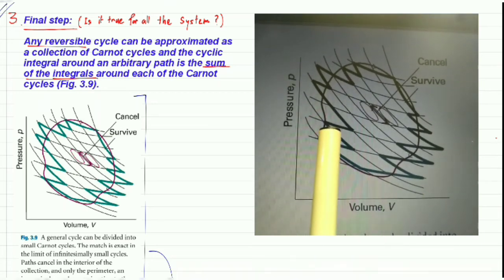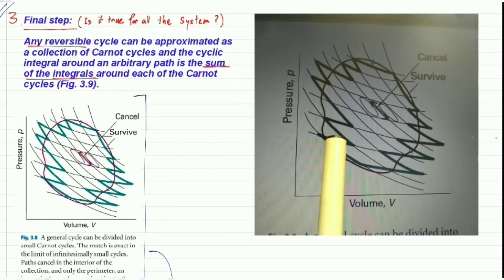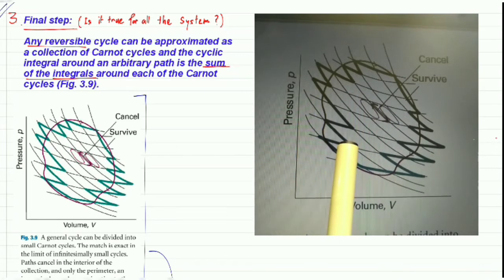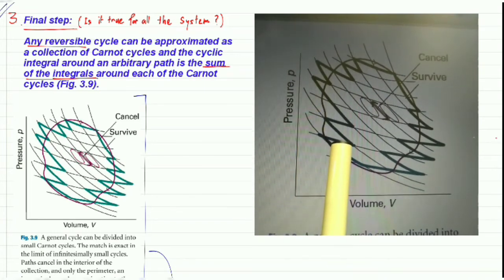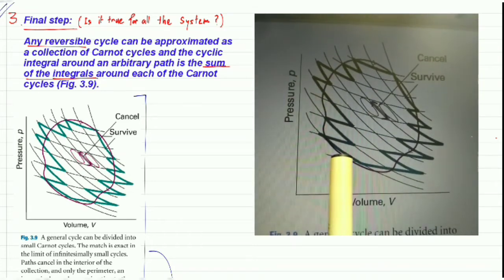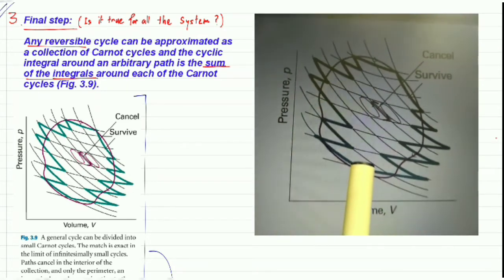So we can even represent it with very small cycles, small infinitesimal collections of Carnot cycles, and then the cyclic integral around an arbitrary path is the sum of integrals around each of the Carnot cycles.